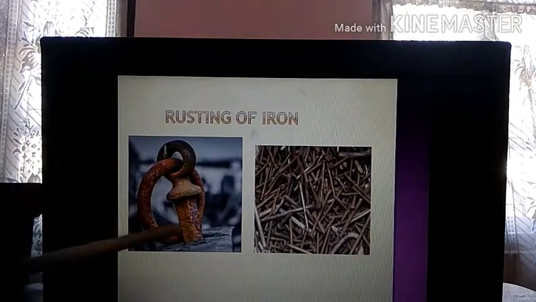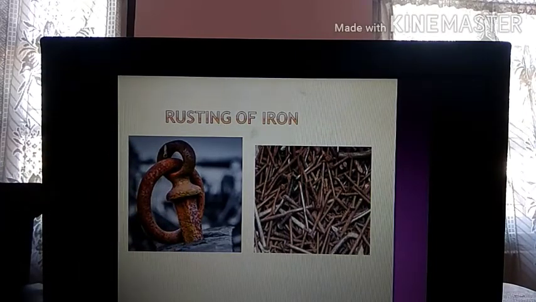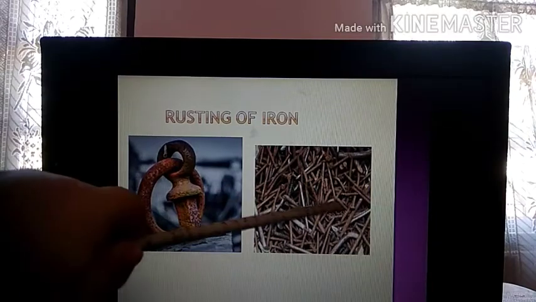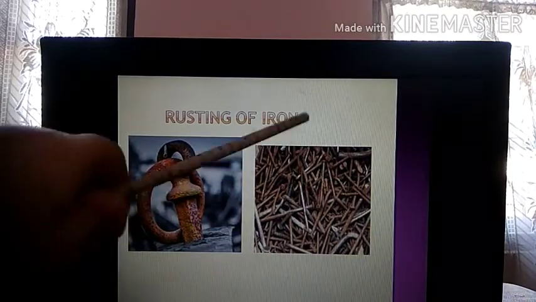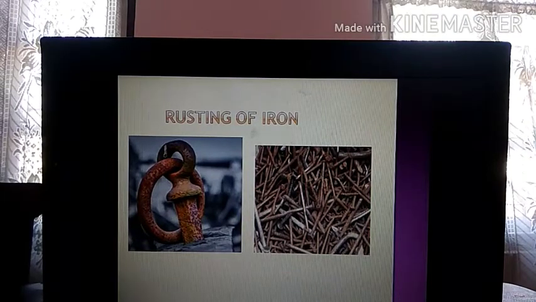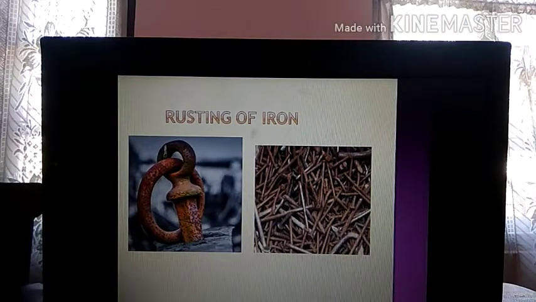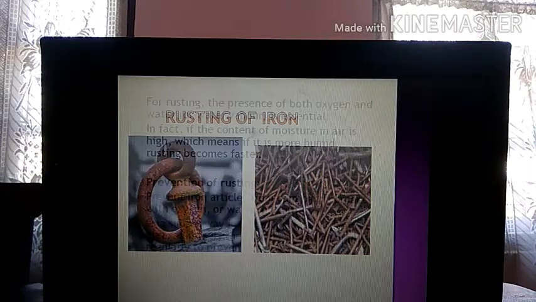Now this is rusting. You can see this was an article made up of iron. Can you see this brownish layer developing over the article? That is rust. These are iron nails. Actually, iron nails when you buy from the market are grey in color. But what has happened to these nails? They have become brown. So what is that brown layer? The brown layer is iron oxide. When you touch the rusted nail, you will find that the brown powder will be stuck to your fingers also. That means the whole thing has become a powder now. Slowly, the whole thing will become powder. If you don't paint them or if you keep using them, then it will be of no use after it has rusted.